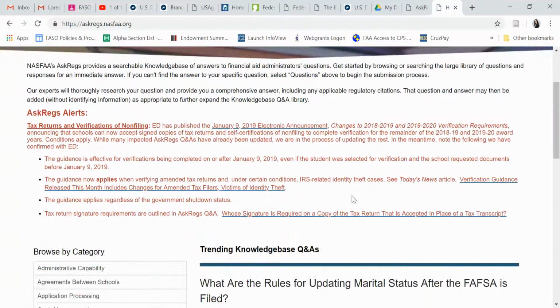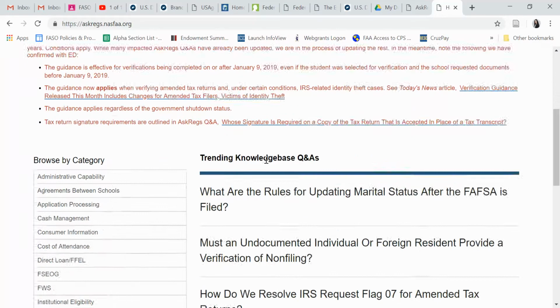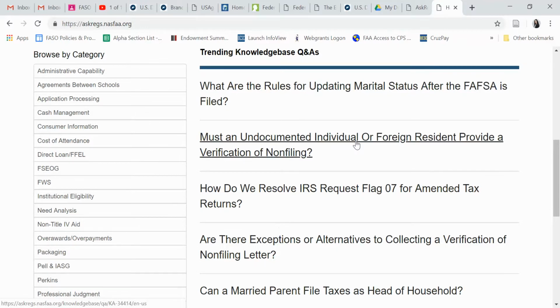Okay. And this is just an announcement. Okay, what are the rules? So you'll see these are the common Q&As that are happening right now, but they do have them by category.